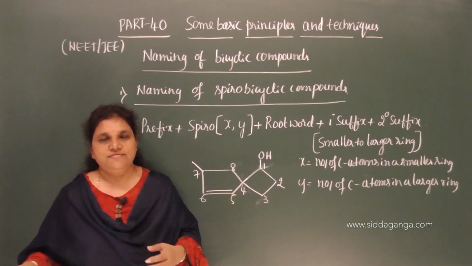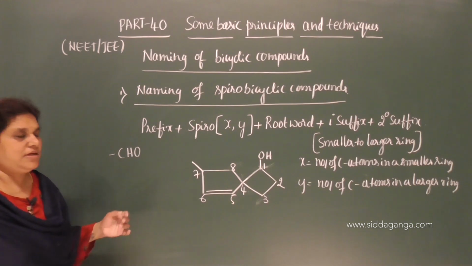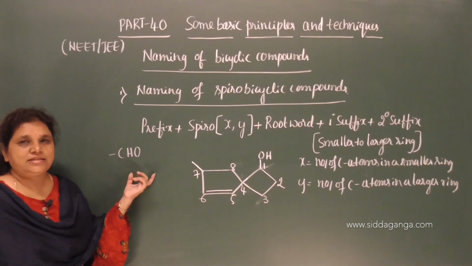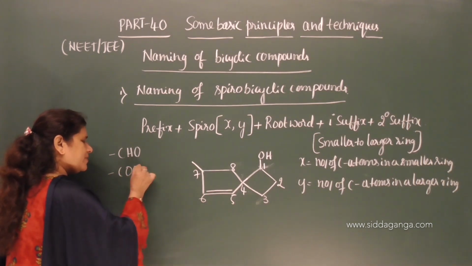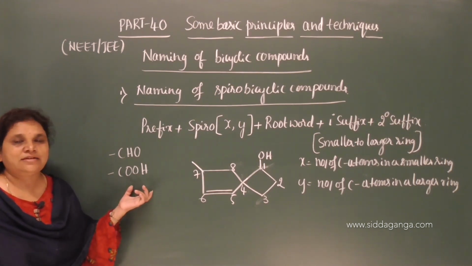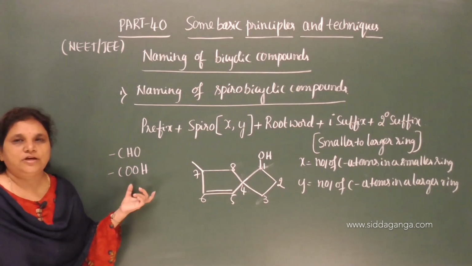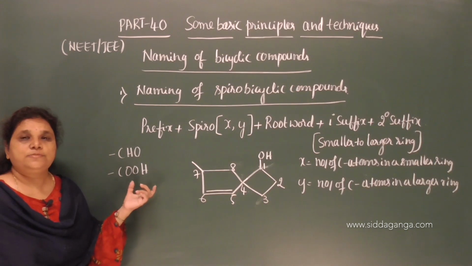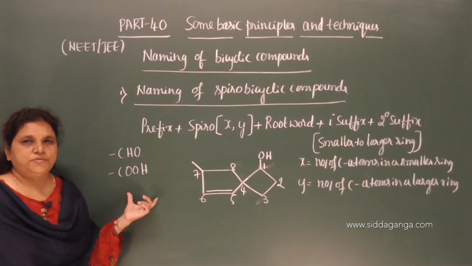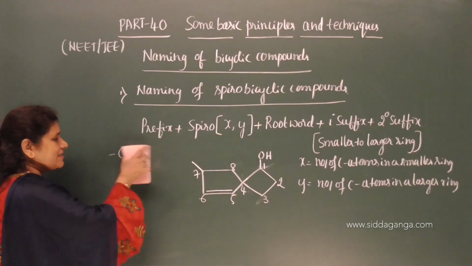For example, if the CHO aldehyde functional group is present, we have to give carbaldehyde as a special secondary suffix. If the COOH group is present, then we have to use carboxylic acid as a special secondary suffix. And similarly, for any carbon-containing terminal functional groups, we have to use the special secondary suffix. And this is the naming of the spiro bicyclic compounds.